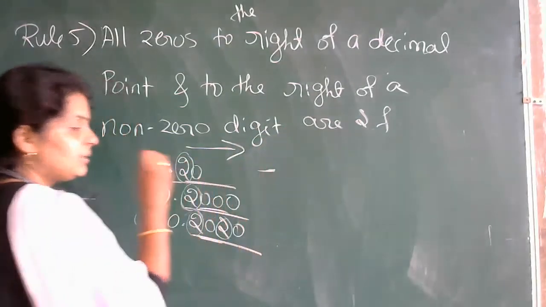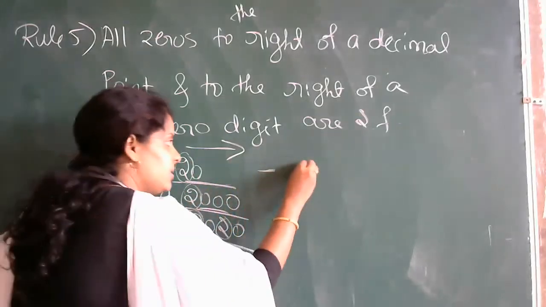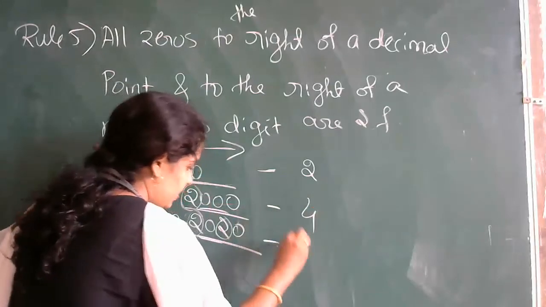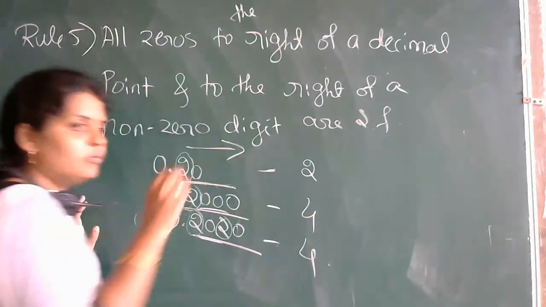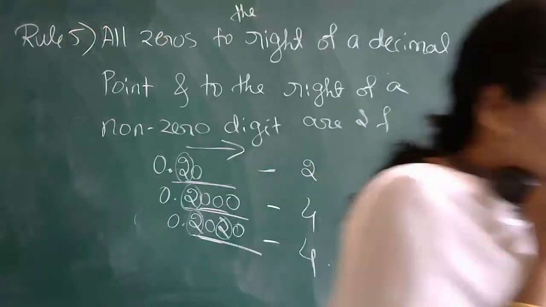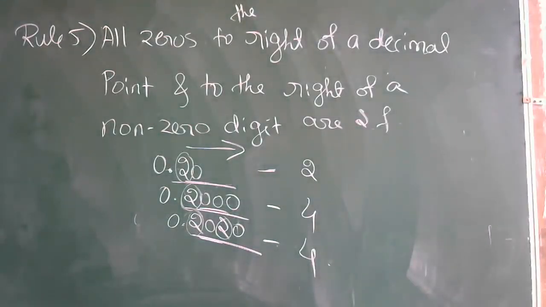So here the significant figure is how much? Here it is 2. Here it is 4. Here 4 again. Understood? So like this you write the last rule. The last rule is a little confusing for you. So I hope you understood this. Okay, you can take that example.